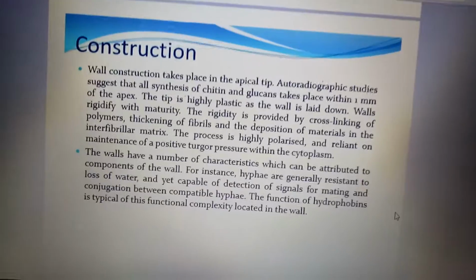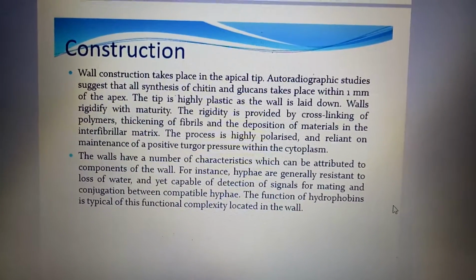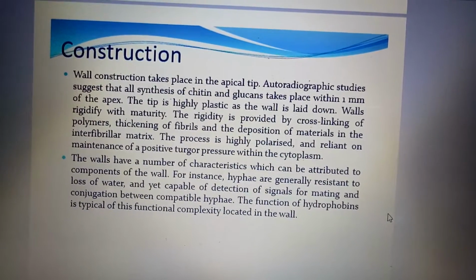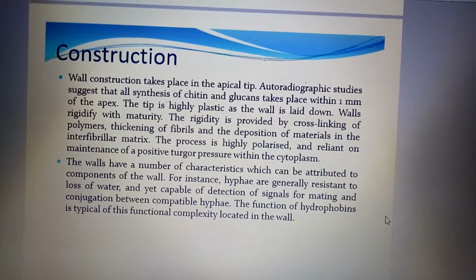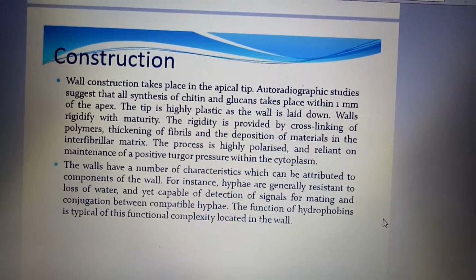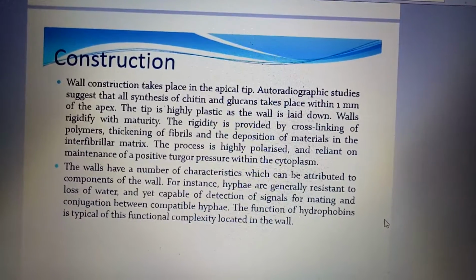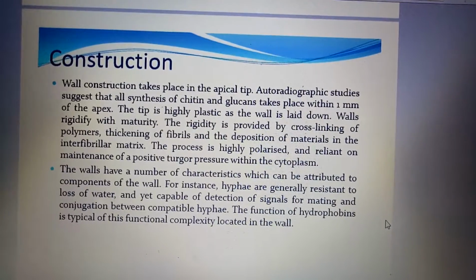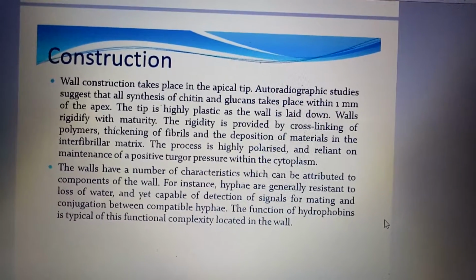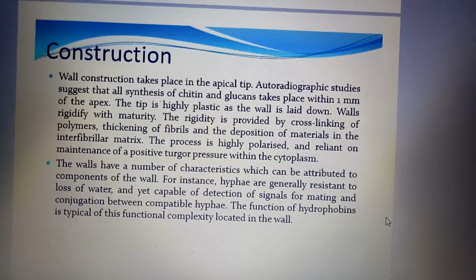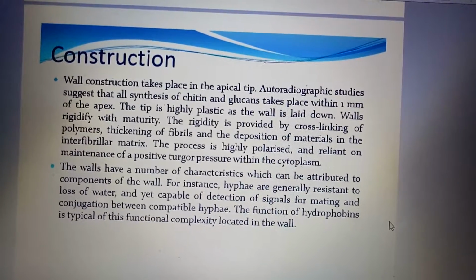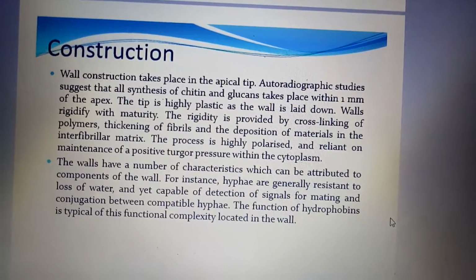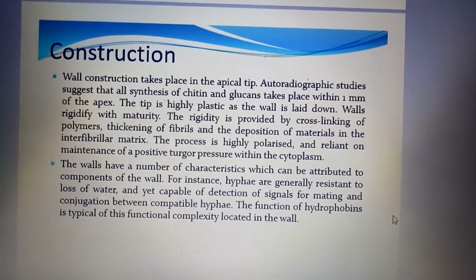Wall construction takes place in the apical tips. Autoradiographic studies suggest that all synthesis of chitin and glucans takes place within 1 mm of the apex. The tip is highly plastic as the wall is laid down, and the wall becomes rigid with maturity. The rigidity is provided by cross-linking of polymers, thickening of fibrils, and deposition of material in the interfibrillar matrix. The process is highly polarized and reliant on maintenance of a positive turgor pressure within the cytoplasm.